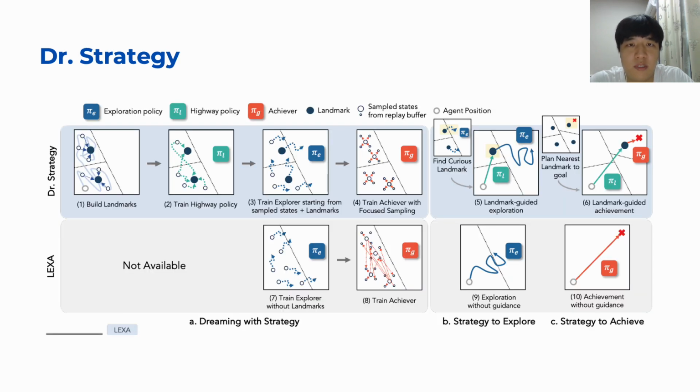Dr. Strategy employs a focused sampling approach for efficient learning. During exploration, it evaluates only cluster centers and begins exploration from the landmark with the highest exploration potential. During testing, it identifies the nearest landmark to the goal, uses the highway policy to reach the landmark, and then the achiever to navigate to the goal. This simplifies training. The highway policy learns only a finite set of cluster centers, while the achiever focuses on nearby destinations. All components, highway policy, explorer, and achiever, are trained using imagination rollouts on a shared world model.